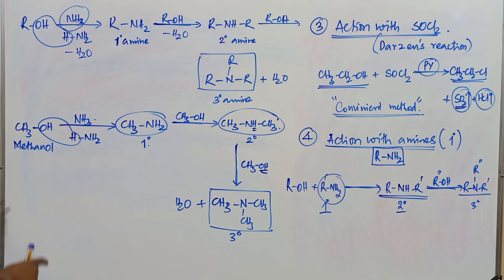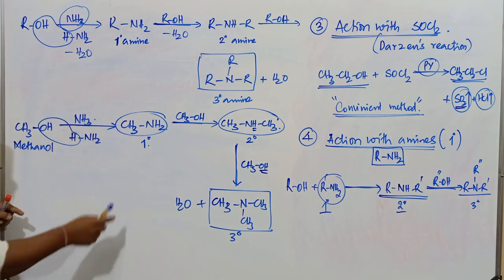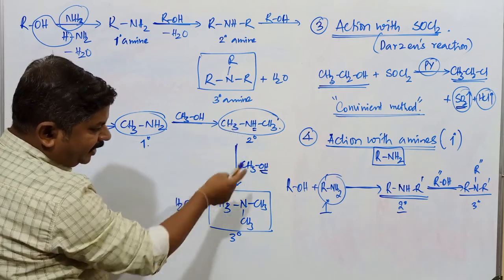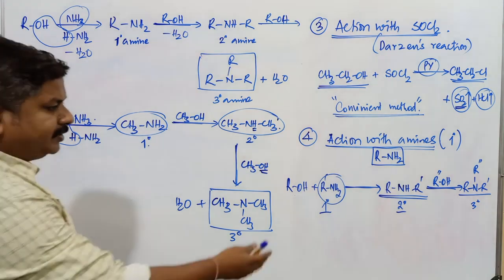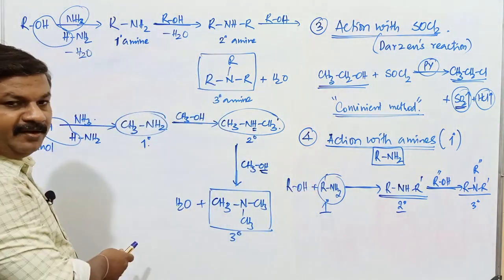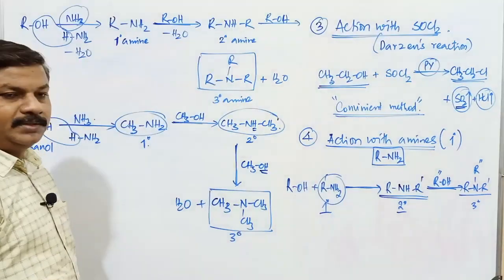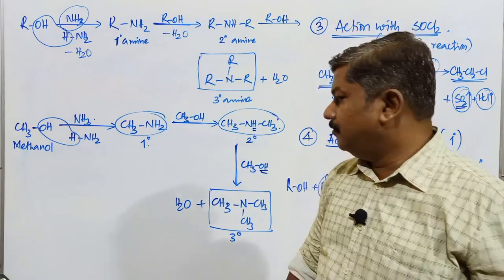Okay, this is methanol. For this same reaction, I am explaining with an example. Methanol combines with ammonia, it forms methanamine, a primary amine, which can combine with another molecule of methanol, it forms a secondary amine. Secondary amine gets converted into a tertiary amine by combining with another molecule of methanol. So this reaction and this reaction, there is no difference. Here I am starting with ammonia, here I am starting with what? Primary amine. So totally, whenever alcohol reacts with ammonia or primary amine, finally they give us what?